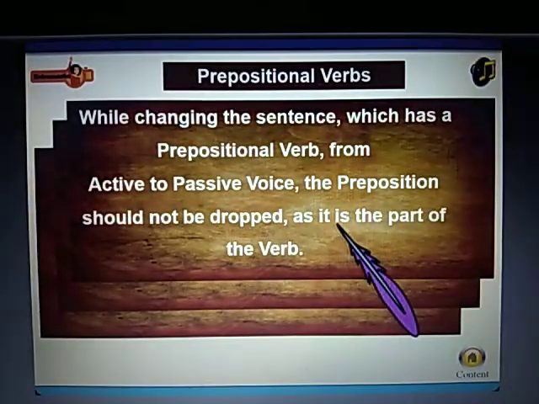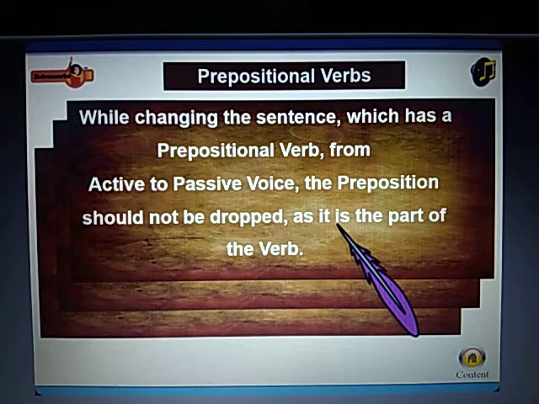Let's learn how changes in sentences with prepositional verbs are done. While changing the sentence, which has a prepositional verb, from active to passive voice, the preposition should not be dropped as it is the part of the verb.